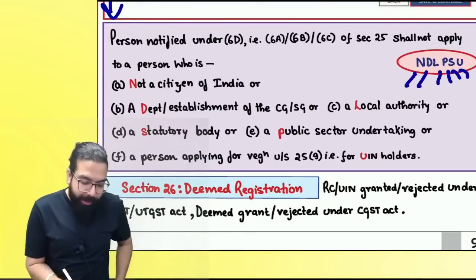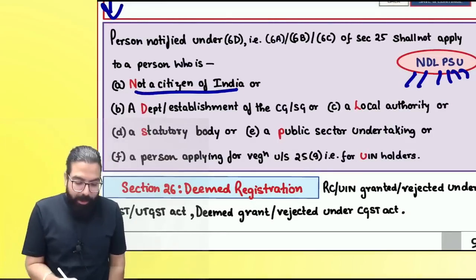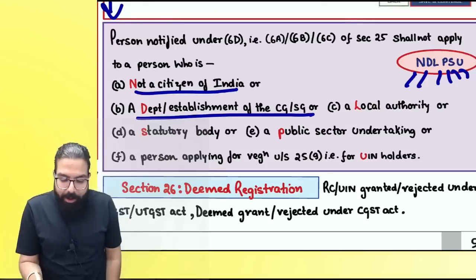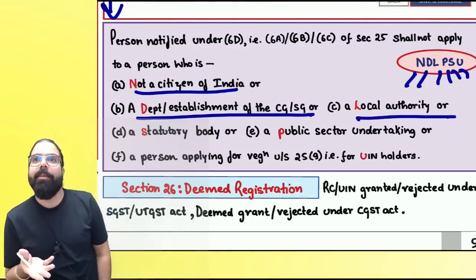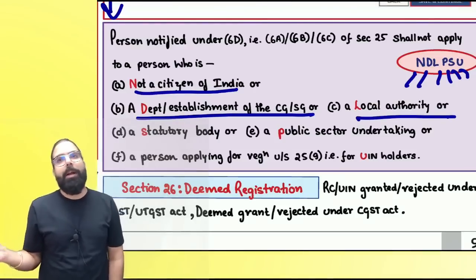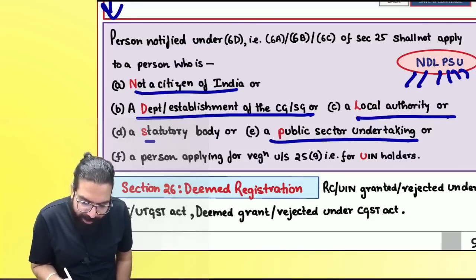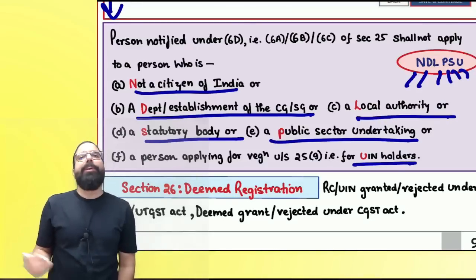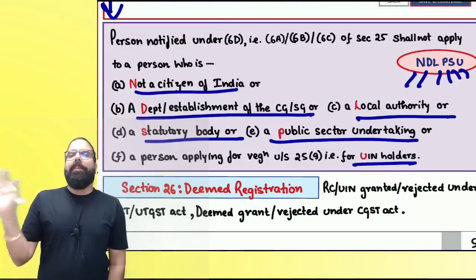People, number 1, N for if you are not an Indian citizen, how will you have Aadhaar? Correct, everyone? Then D for Department of Central Government, State Government. L means local authority. Government is telling, why will I verify myself? Government department. Are you guys able to understand? Department of Central Government, State Government, local authority. Then P for public sector undertaking, S for statutory body, and U for UIN holder. So if you are New Delhi, PSU, you are not required.